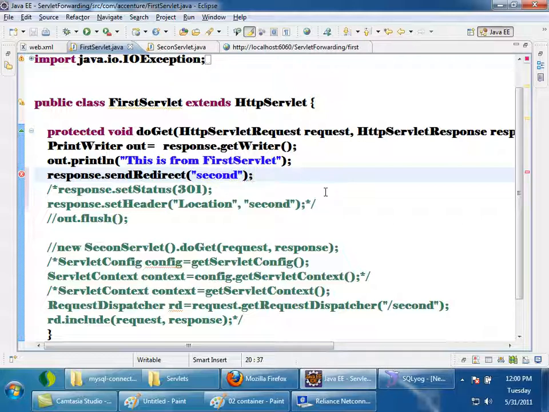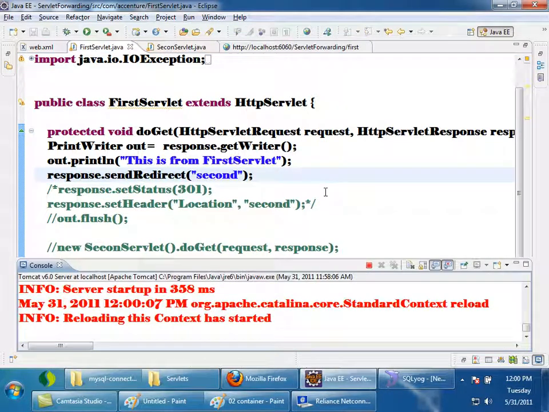Inside the response class there is a method called sendRedirect. Inside the sendRedirect method, these two lines are already present. So this is a shortcut. We can directly use response.sendRedirect instead of writing these two lines, setting the status code and setting the location header. Output will be exactly the same.